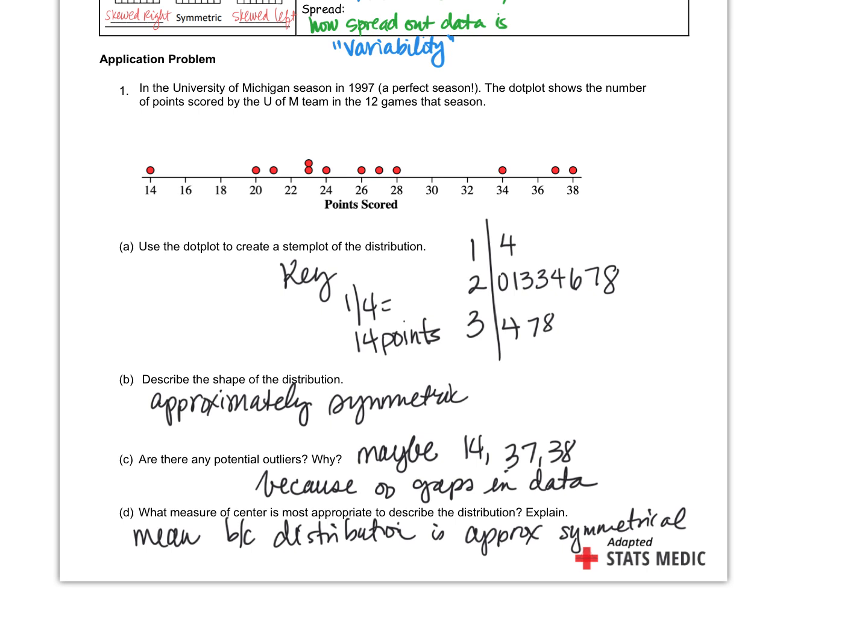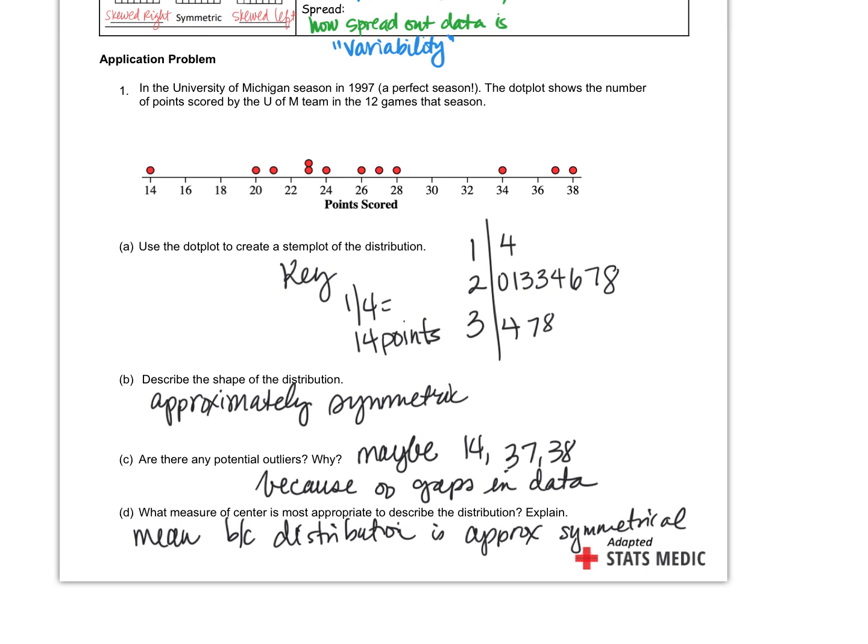I forgot the key. Yeah, what did you forget? The key. Okay. That's how I did my stem plot. Did you put a key on yours? Yes. You gotta have a key. It's incomplete otherwise, I can't tell what the data represents, right? I didn't do a key. Uh-oh. Fix it now. It doesn't count right now, but it will count later. Put a key with it.